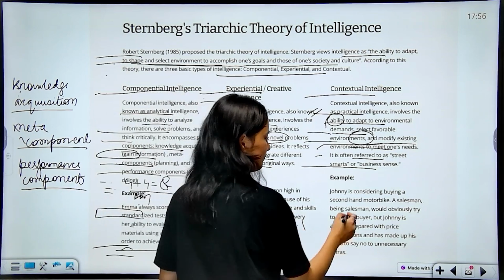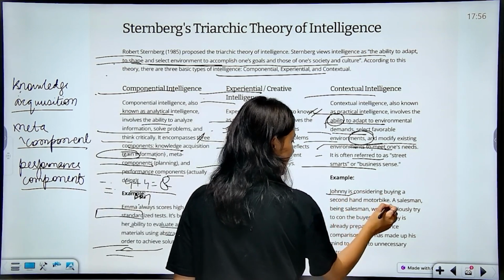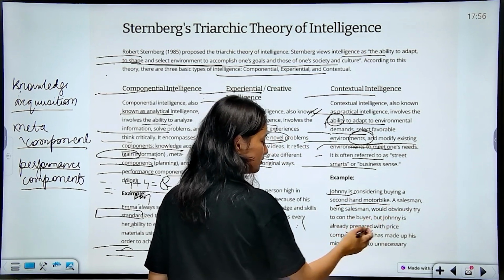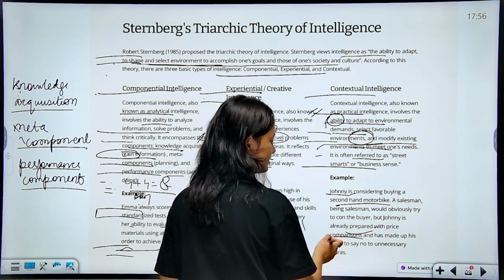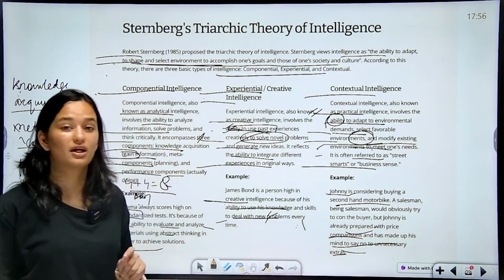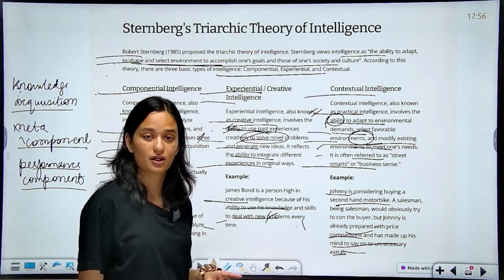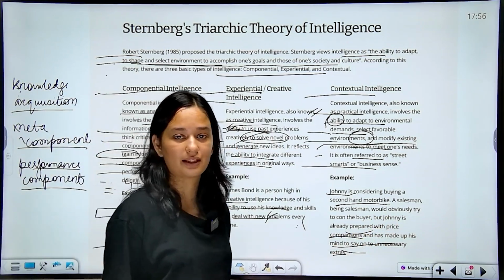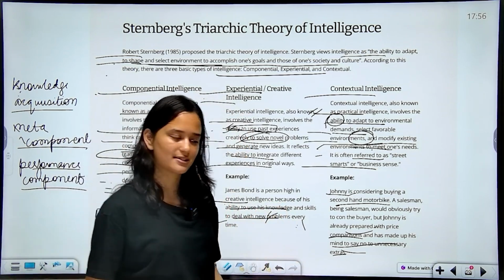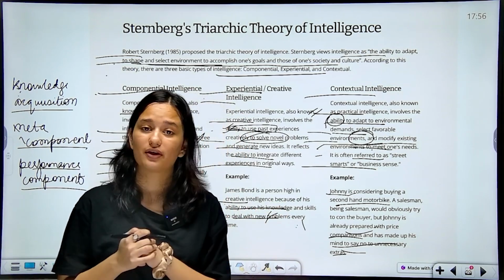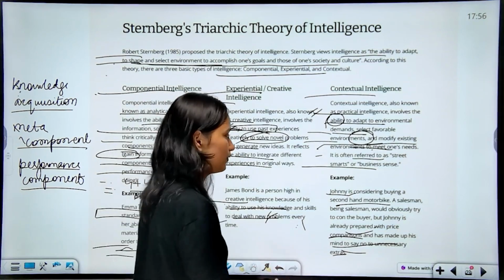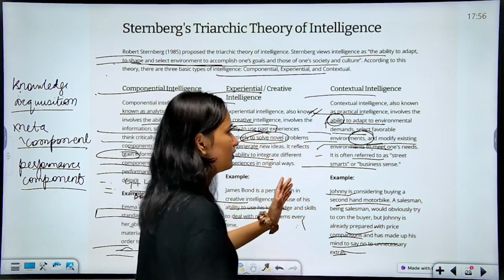If we look at the example, Johnny is considering buying a second-hand motorbike. A salesman, being a salesman, would obviously try to con the buyer, but Johnny is already prepared with price comparisons and has made up his mind to say no to unnecessary extras. So Johnny here is having high contextual intelligence. He already knows what will happen in that showroom. So he has already come prepared with his list of comparative prices. So he will not let the salesman take advantage of his situation, and he will say no to every offer. So he is said to have higher contextual intelligence.